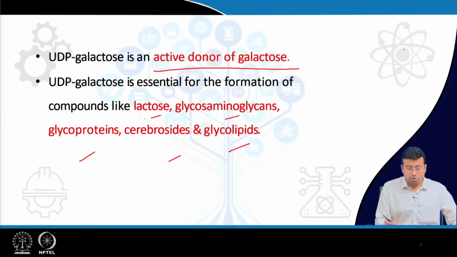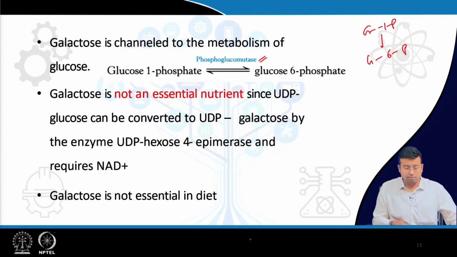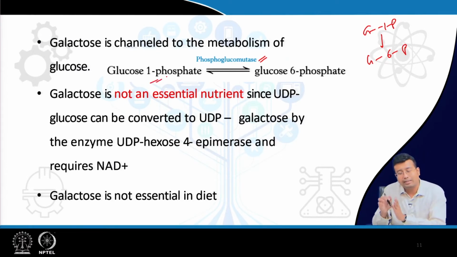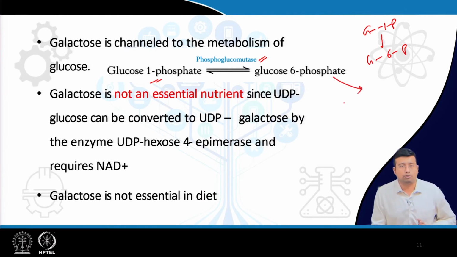So this galactose molecule is getting converted to two things, UDP galactose and glucose 1 phosphate. UDP galactose can be converted to UDP glucose, and this can go to form glycogen, part of carbohydrate metabolism, right, metabolism of glucose. And glucose 1 phosphate is eventually converted to glucose 6 phosphate, and that can also take part in other metabolic pathways of glucose, right.